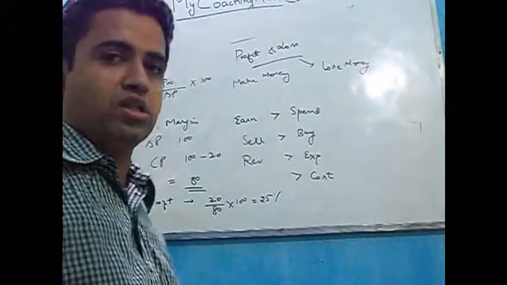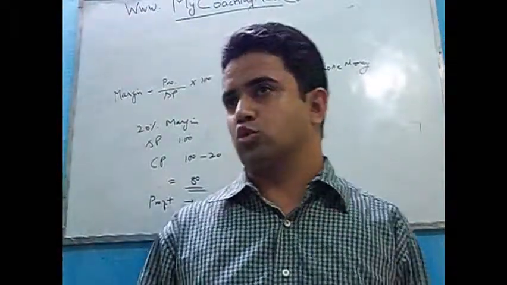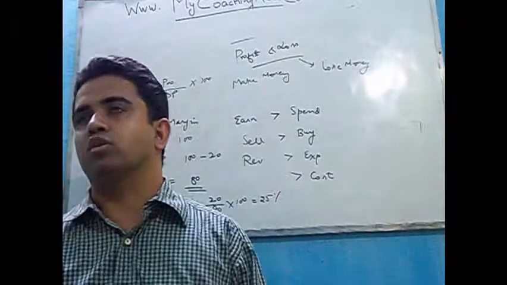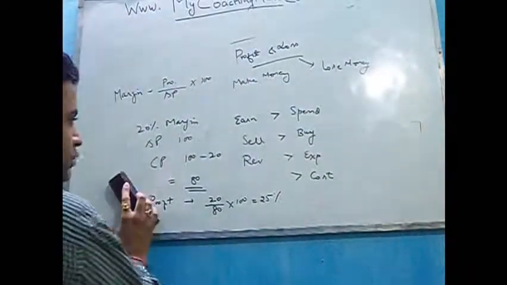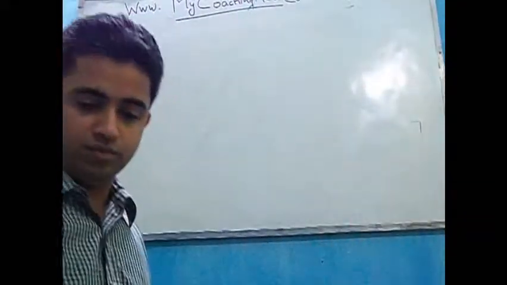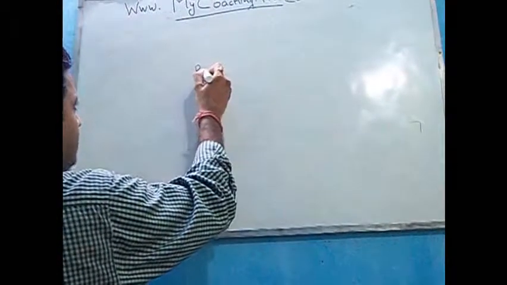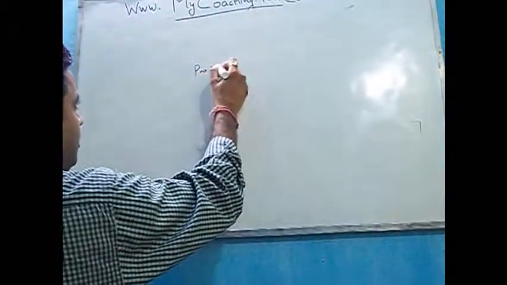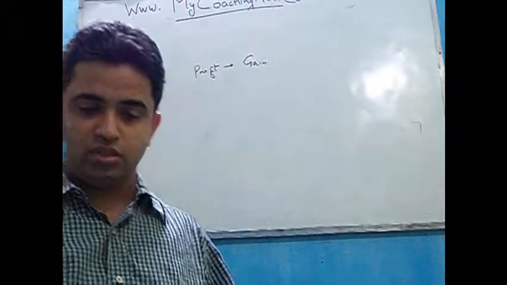Keep in mind that both these two things are different, and most of the time students make mistakes because they treat the margin percentage over the cost price. The profit is also called gain. Profit and gain are same terms.